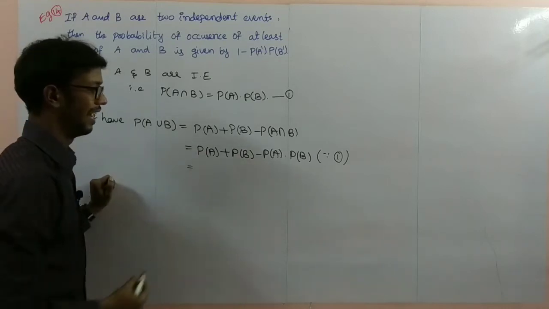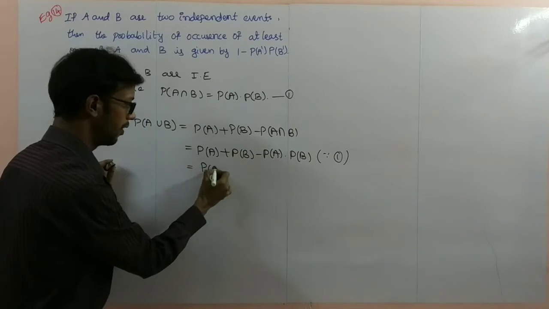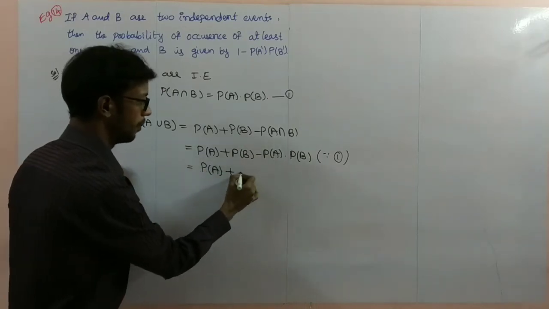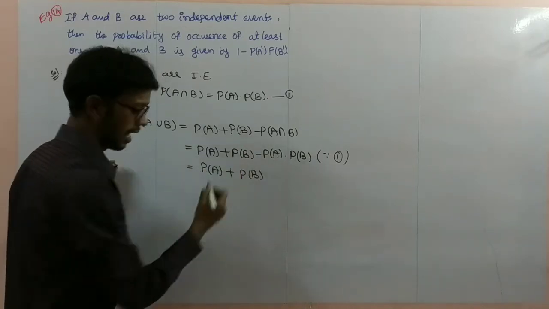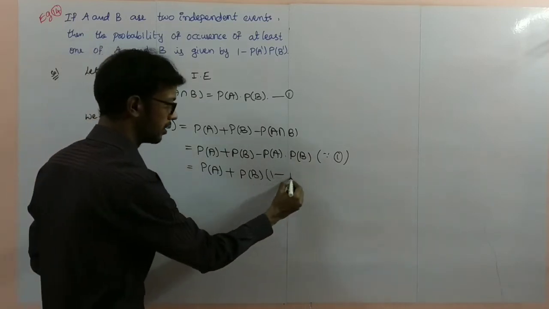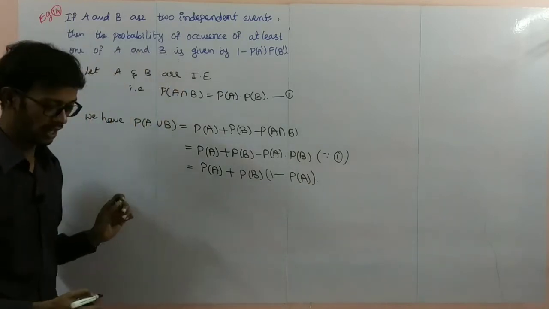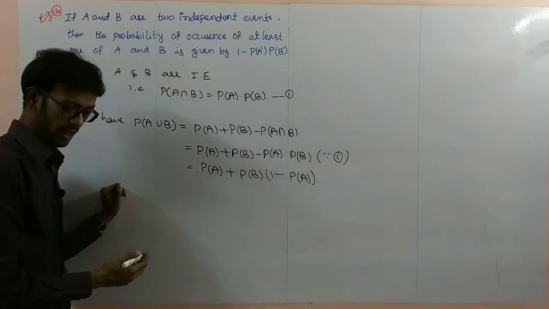So now I'll take the common from both, P of A plus P of B, if you take common, 1 minus P of A, we can write.